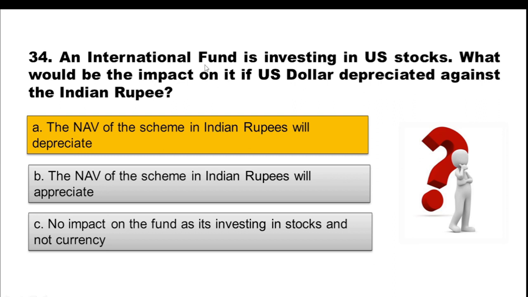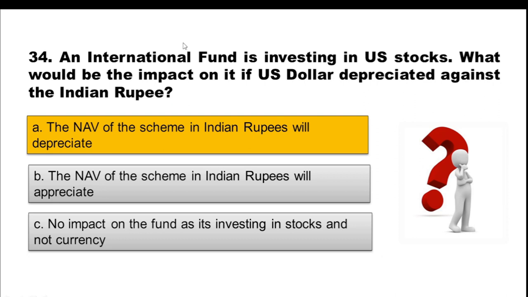Okay, so what is happening? An international fund is investing in US stocks. Now, when we are talking about international funds, two kinds of exposure are already there: exposure to the international equity market and exposure to the exchange rate. So here it is asking what would be the impact if the US dollar depreciated against the Indian rupee.